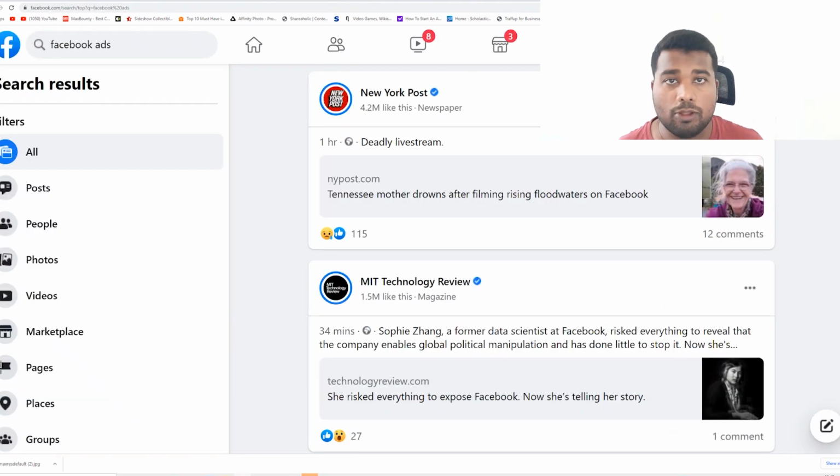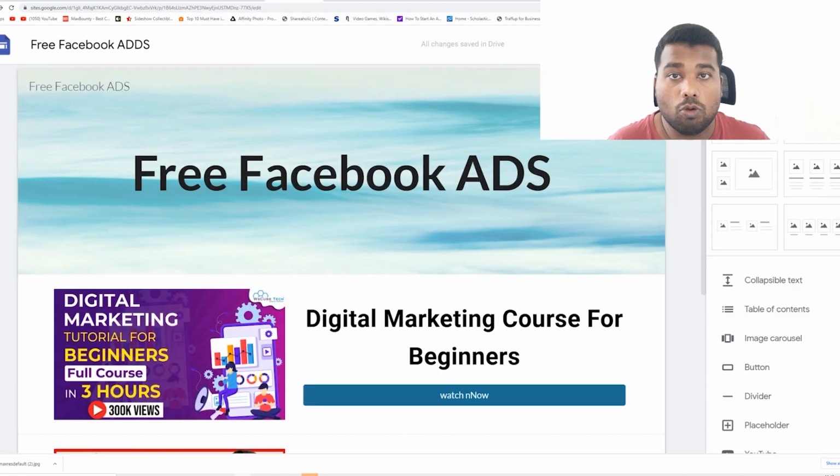Then what you do, promote those Google site links on all the platforms which I showed you. You can promote it anywhere you want, Quora, Twitter, lots of other websites, and you can make money online without getting blocked from those websites, because when people click it, it will only take them to a site called Google Sites, so it won't block anything, guys.